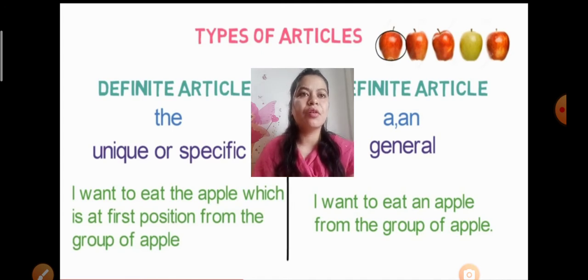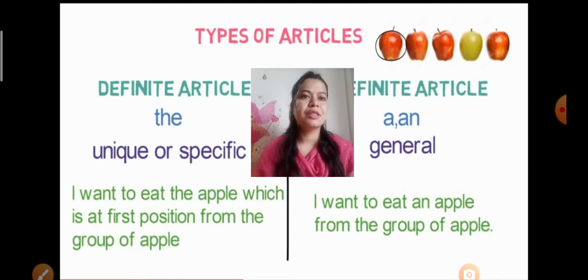That's why we used the article the here. And second, how to use a and an: it's general, it's not fixed. I am just saying that I want to eat an apple. Anyone you can give me. There are five apples; some are dark red, some light red, some green. I just want to eat an apple. It doesn't matter which one you give me. That's why I say I want to eat an apple.